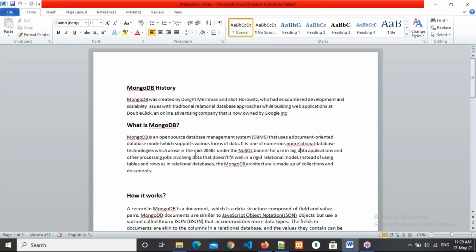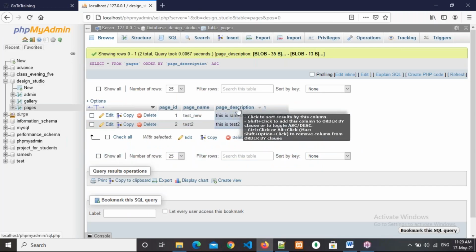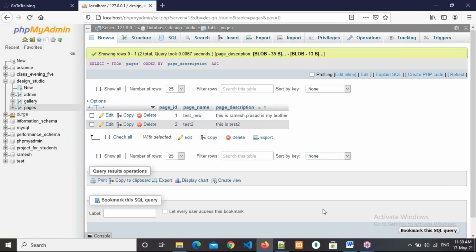So now, instead of using tables and rows such as in relational databases, the MongoDB architecture is made up of collection and document. That is what I told now. In a relational database like MySQL, they use tables and rows. This is the table and these are the rows, and this is the columns also we can call: page ID, page name, page description.